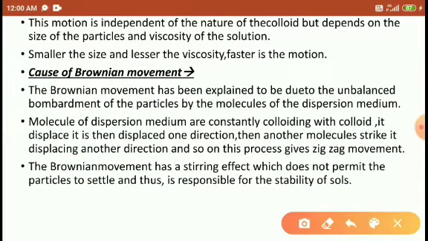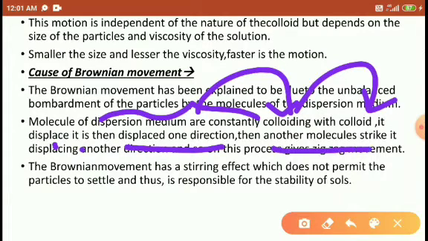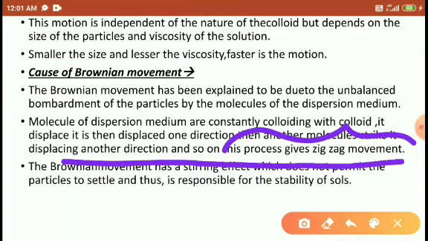So when the molecules of the dispersion medium strike the particle, it is displaced in one direction, then another molecule strikes it and it is displaced in another direction, and so on. So zigzag movement occurs.